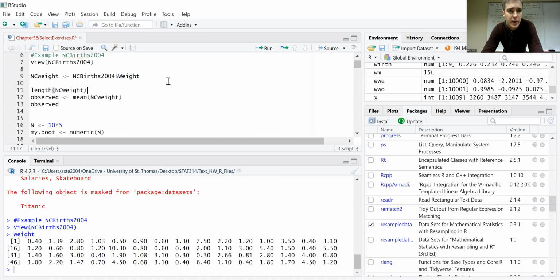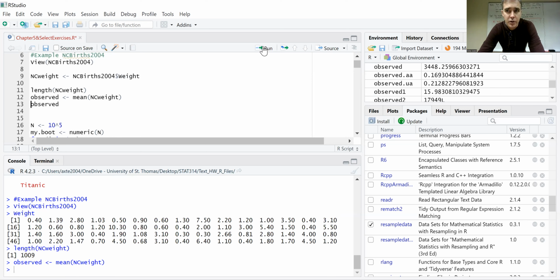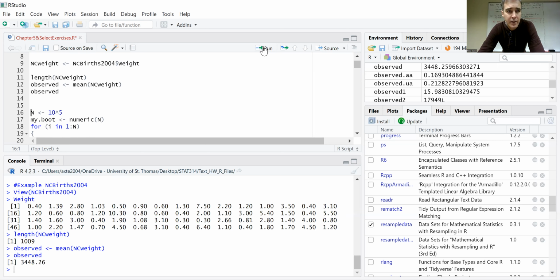Now, how many weights are there? Well, I could do the length of NC weight, and it looks like it's 1009, as I mentioned. And what I'm going to do is my test statistic is going to be the mean weight. So I'm going to look at my observed test statistic. So the original sample of 1009, define observed to be the mean of that. And if we spit it out, I get 3,448.26.